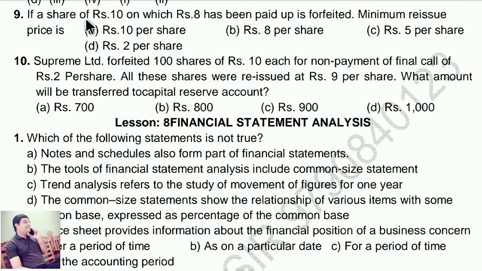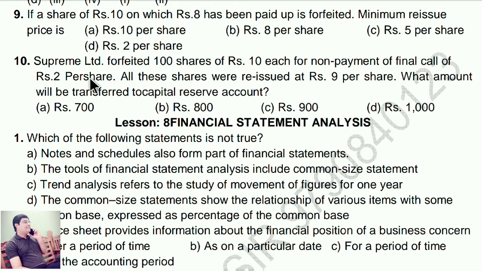Ninth question. If a share of rupees 10 on which rupees 8 has been paid up is forfeited, the minimum reissue price is, what is the answer? Rupees 2 per share, 10 minus 8. The balance 2 rupees is the answer.